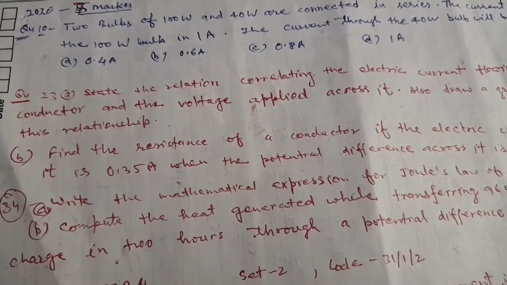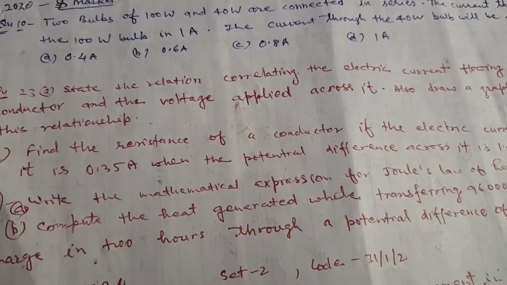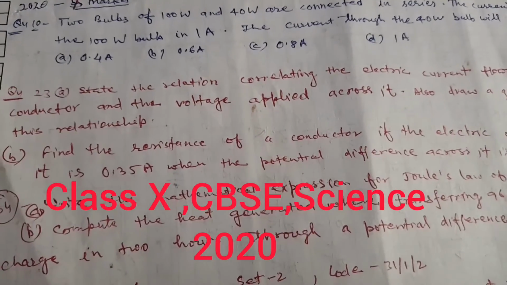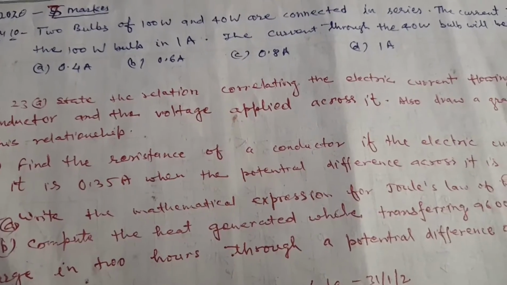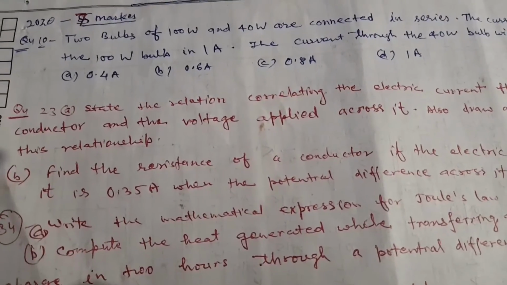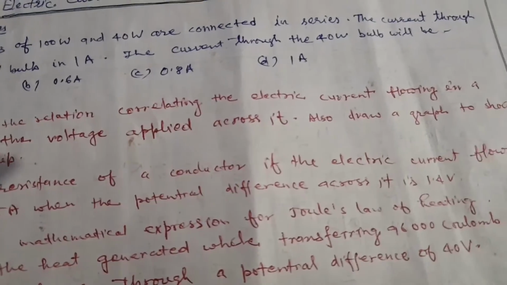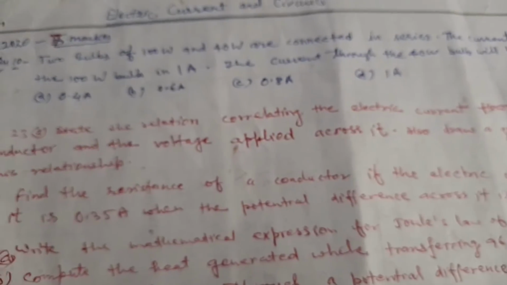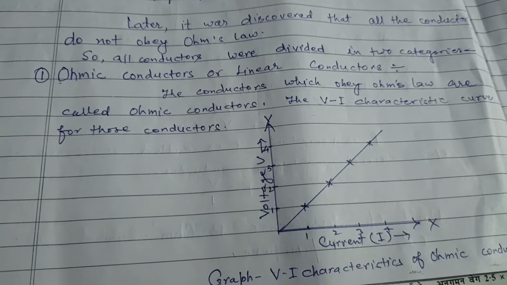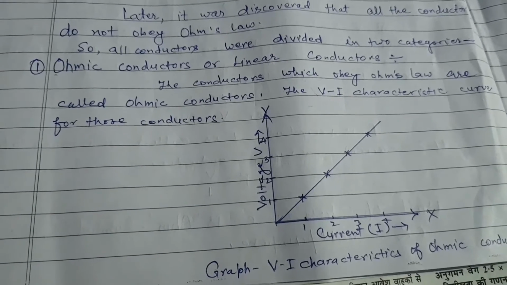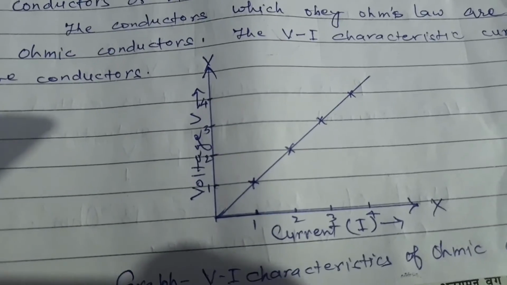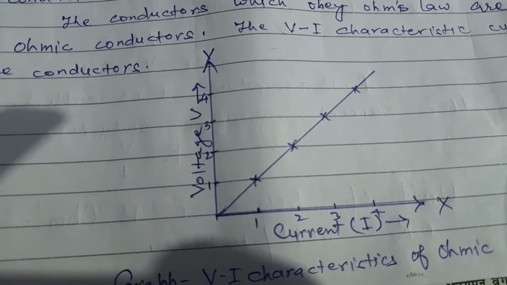Now we will study some questions which were asked in last year's CBSE class 12 science paper. There was a question in 2020. State the relation correlating the electric current flowing in a conductor and the voltage applied across it. Also draw a graph to show this relationship. The question is asked about Ohm's law, and we will discuss Ohm's law in the answer of this question, and the graph will be shown as for ohmic conductors.